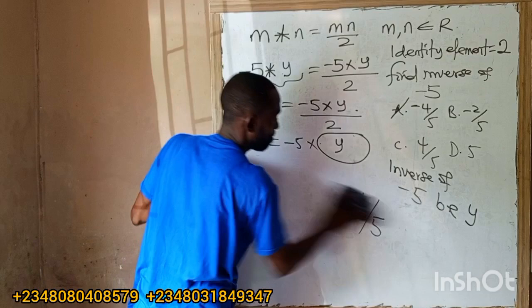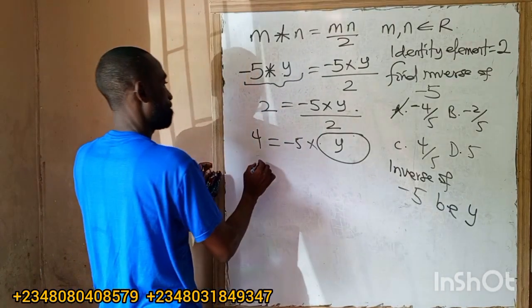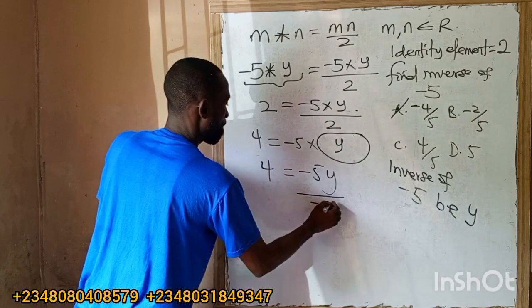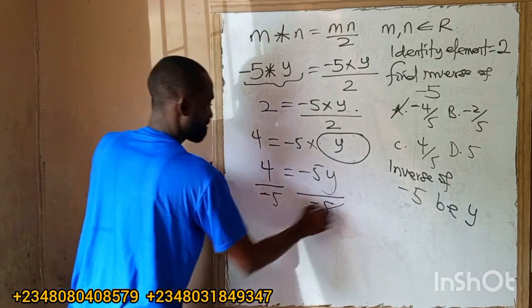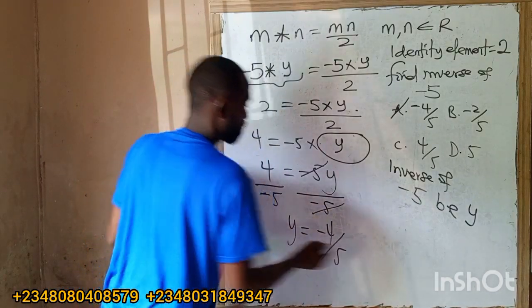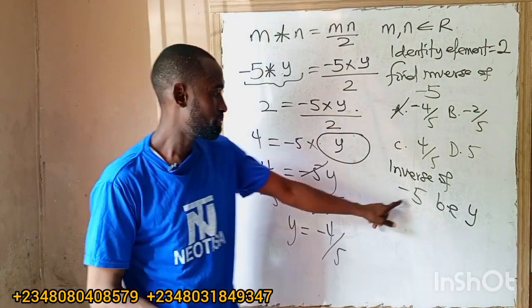So now, what do we have here? 4 minus 5y. So y minus 5, and that will cancel out minus 5. Y will be equal to what now? Minus 4 over 5. And y is what? The inverse of what? Minus 5.